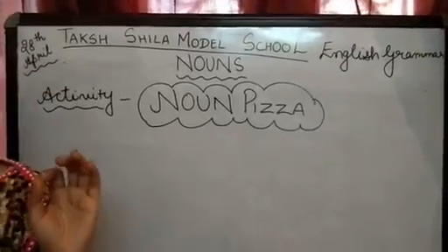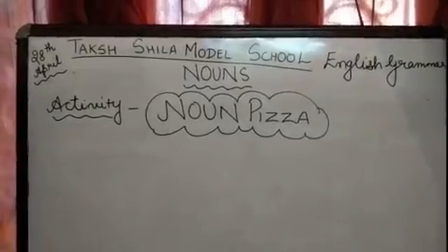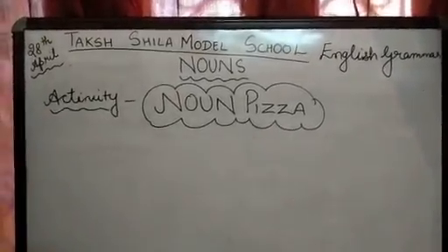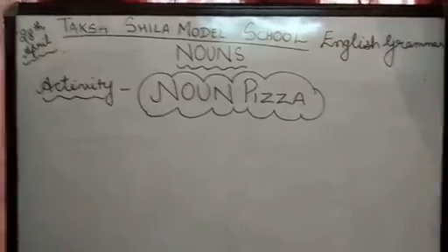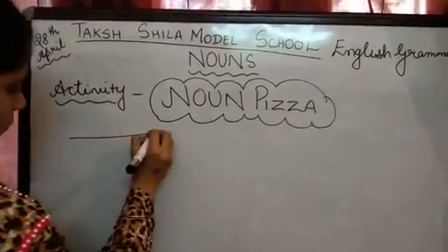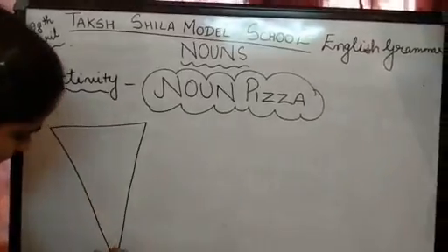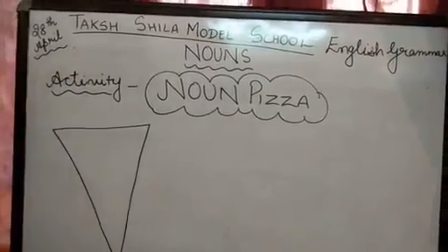Today we are going to make a pizza. Do you all like pizza? Yeah, even I like it. So we are going to make a pizza, but with the nouns. So let's start. What do you have to do? You have to cut a slice of pizza with an A4 size sheet, right?